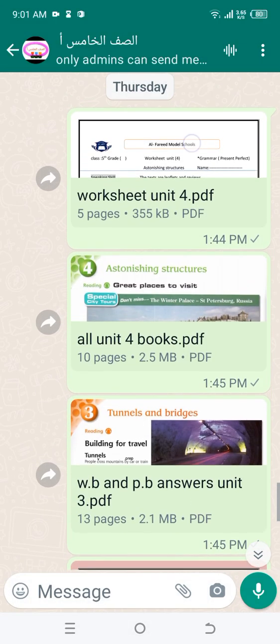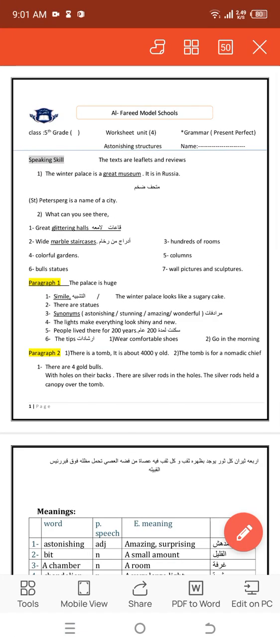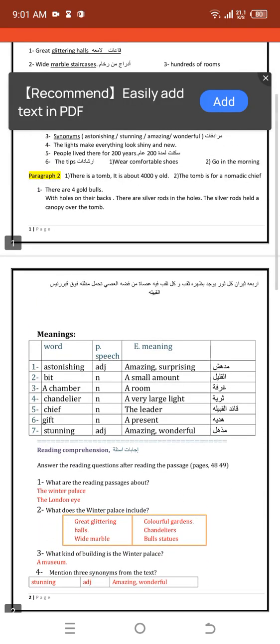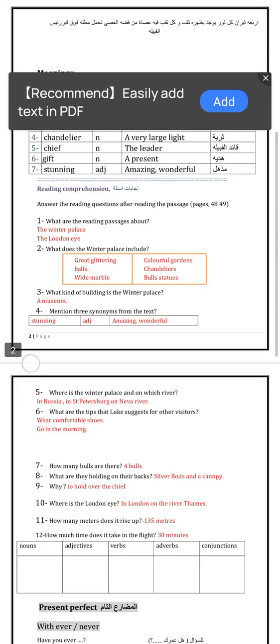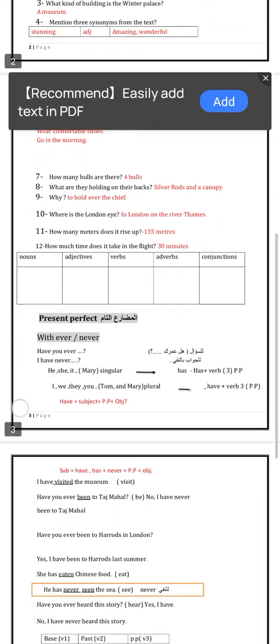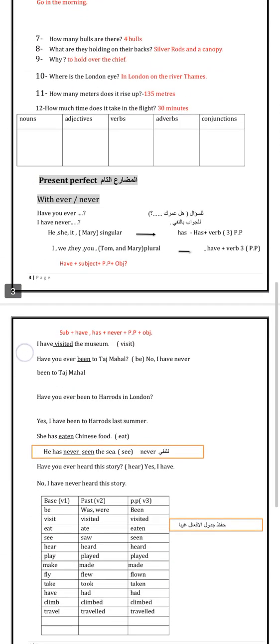Worksheet for Unit 4. Worksheet Unit 4, here is the speaking article. You can read it very well to be able to answer the text in your exam. Here are words and meanings, which are very important. Here are some questions which are important for you.